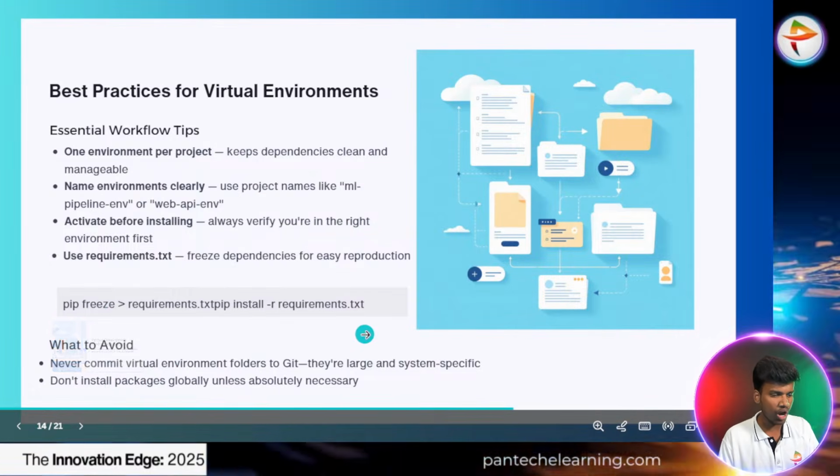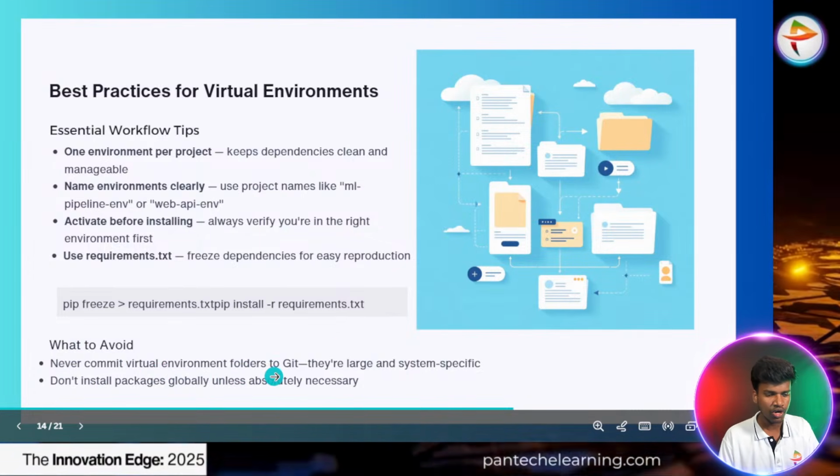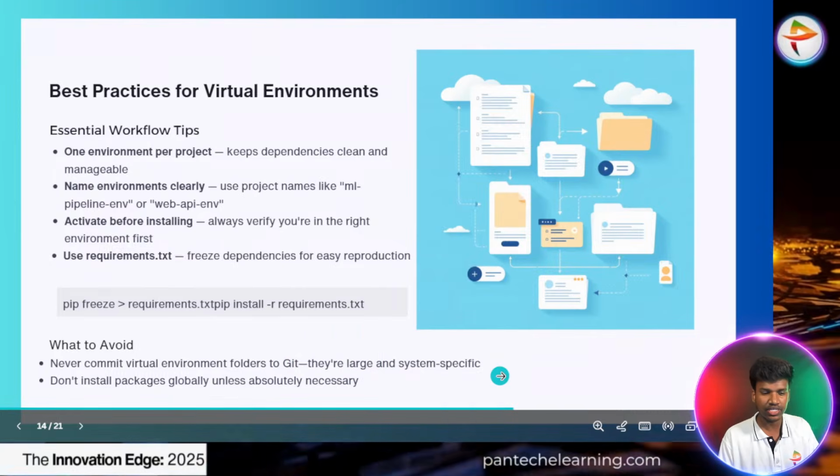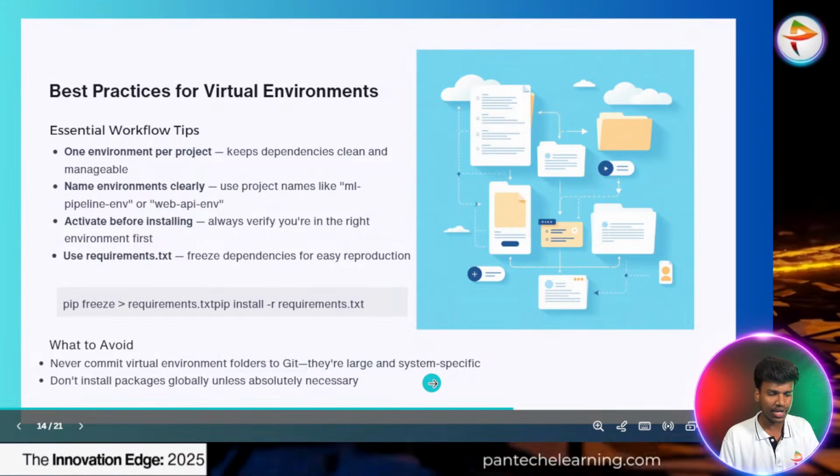So what things do we have to avoid? Never commit the virtual environment folder to Git, as they are large and system specific. Don't install packages globally unless it's absolutely necessary.